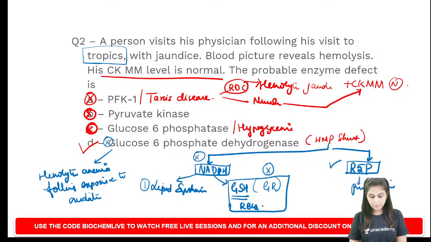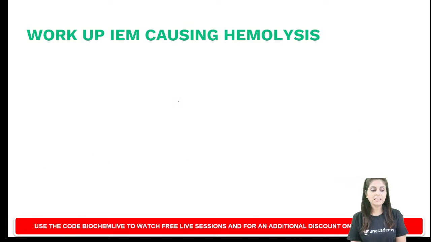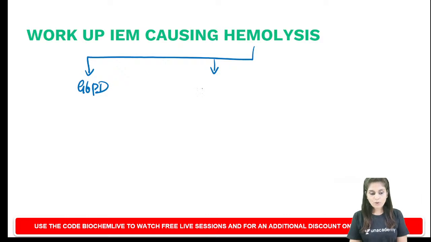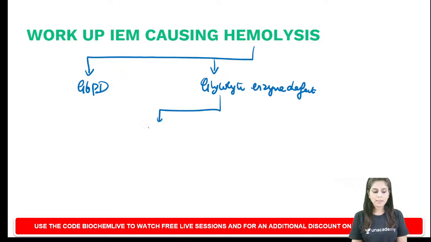So for workup of a case with hemolysis, if you suspect an inborn error of metabolism, the most common cause of inborn error of metabolism presenting as hemolysis would be G6PD deficiency, and that is followed by glycolytic enzyme defects. And among glycolytic enzyme defects, which is more common?